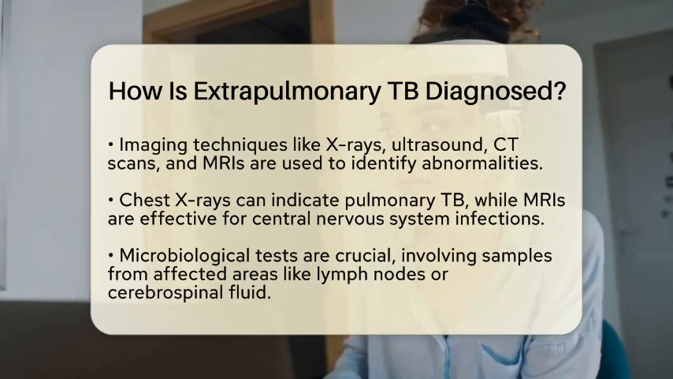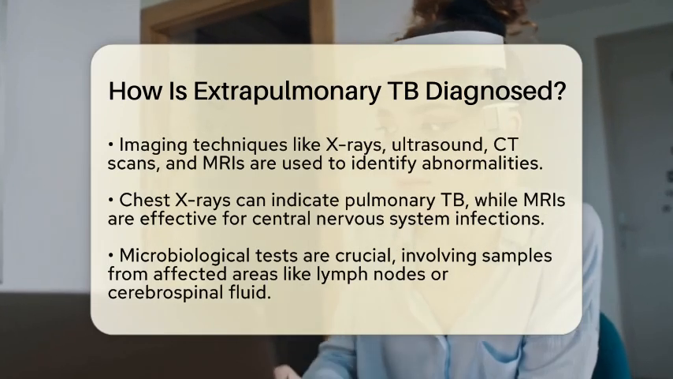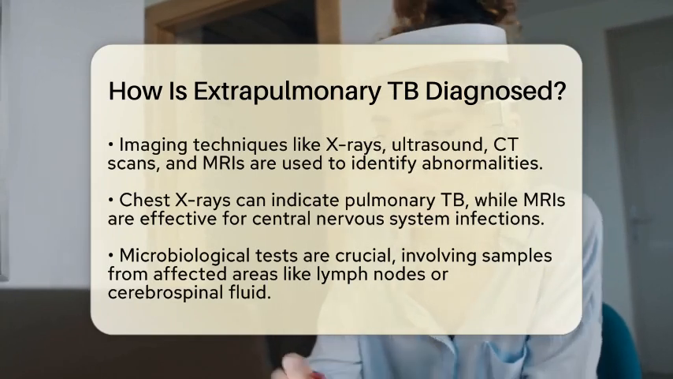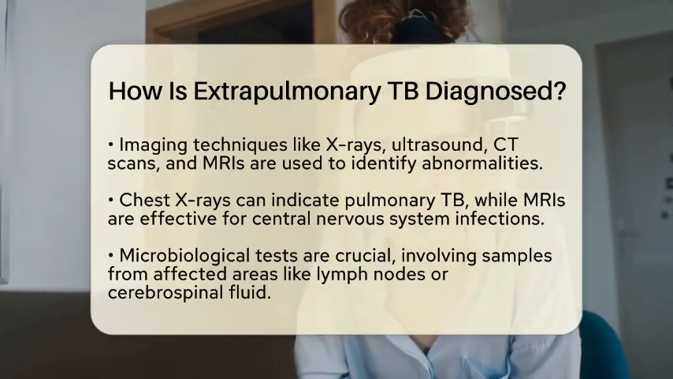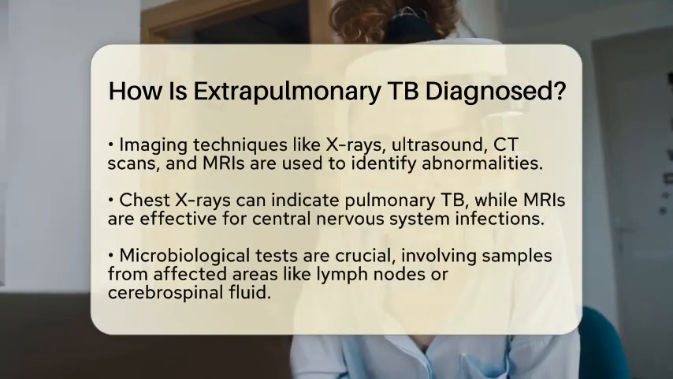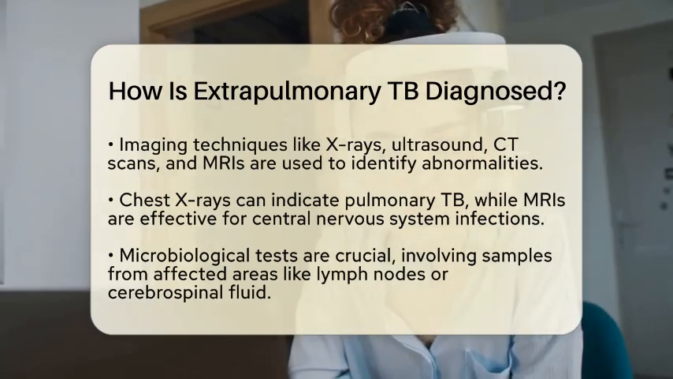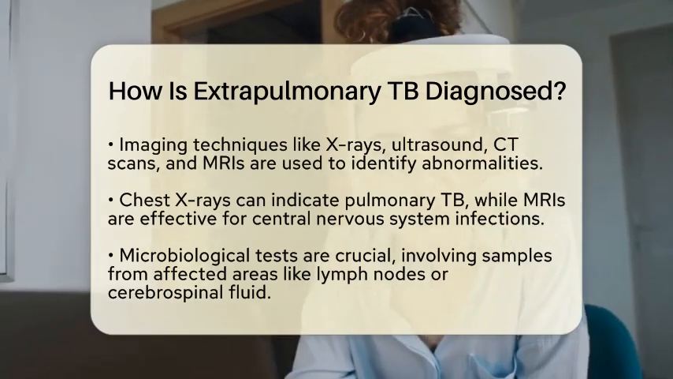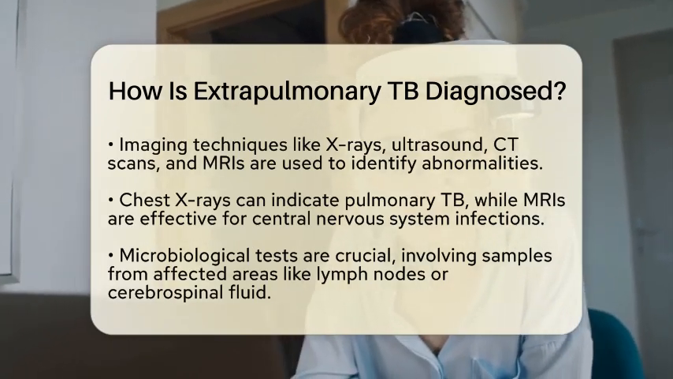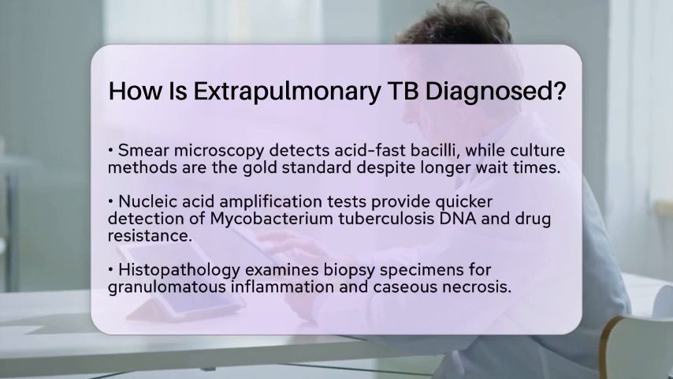Microbiological tests are also essential in the diagnosis. Samples from the affected areas, such as lymph node aspirates, pleural fluid, cerebrospinal fluid, or tissue biopsies, are examined. Smear microscopy can help detect acid-fast bacilli, while culture methods remain the gold standard, even though they can take weeks to provide results. Nucleic acid amplification tests, or molecular assays, have made it quicker to detect Mycobacterium tuberculosis DNA and can even identify drug resistance.